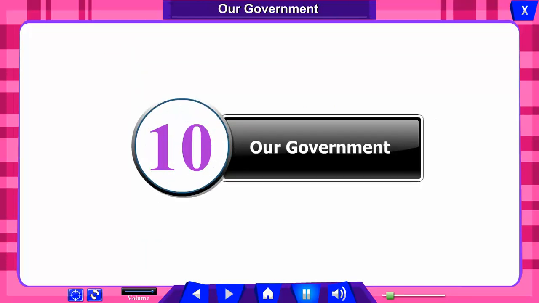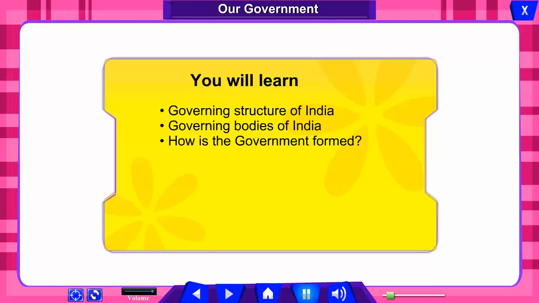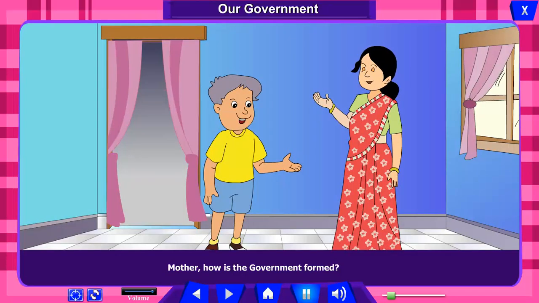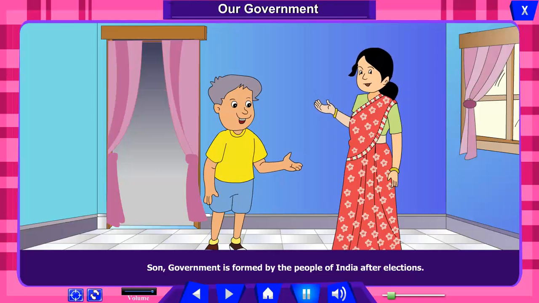Chapter 10, Our Government. You will learn the governing structure of India, the governing bodies of India, and how the government is formed. Mother, how is the government formed? Son, the government is formed by the people of India after elections.